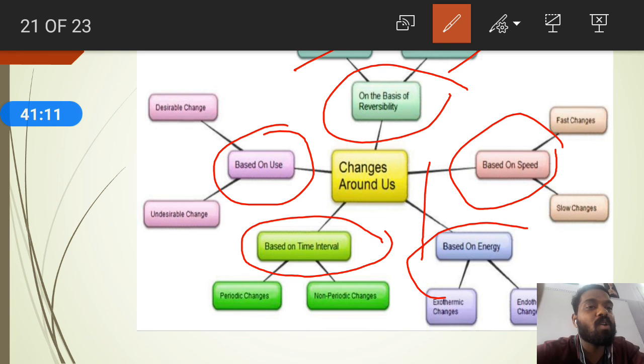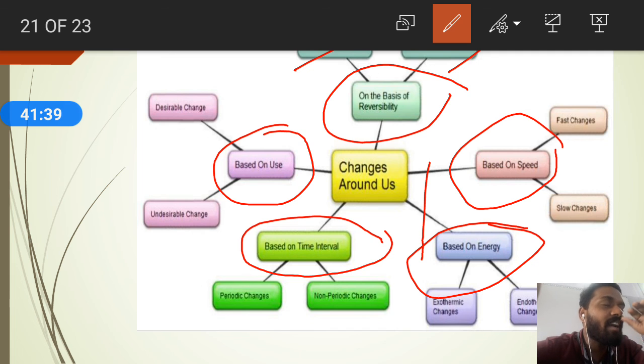Next, based on energy. Energy-wise you can also classify changes, that is endothermic changes and exothermic changes. During any change, if heat is released outside, such changes we can call exothermic changes. Suppose burning of wood: when wood burns it releases energy outside, so that is an exothermic change.